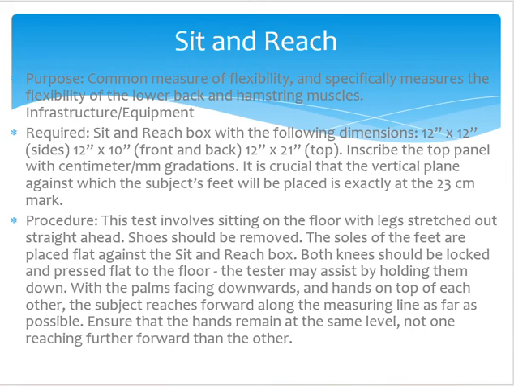Coming on to the sit and reach test, it is done mostly for flexibility, where a sit and reach box is taken, which measures 12 inches by 12 inches. At the sides it is 12 by 10 and the front is 12 by 21 on top. A measuring tape is kept upon that table, and the subject has to bend down, removing their shoes and putting the left foot to the sit and reach box, and then stretch their body above that table. A counting comes, which is written down on the score sheet.